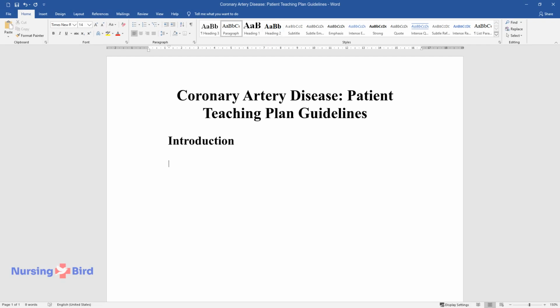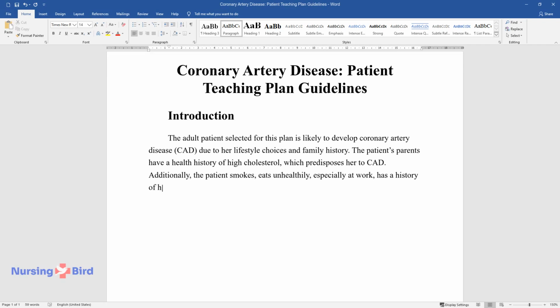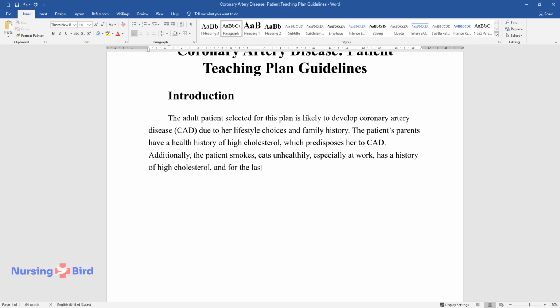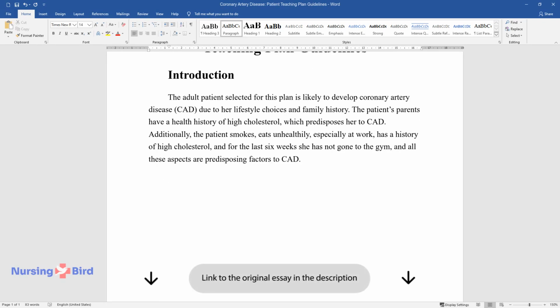Introduction. The adult patient selected for this plan is likely to develop coronary artery disease, CAD, due to her lifestyle choices and family history. The patient's parents have a health history of high cholesterol, which predisposes her to CAD. Additionally, the patient smokes, eats unhealthily, especially at work, has a history of high cholesterol, and for the last 6 weeks she has not gone to the gym, and all these aspects are predisposing factors to CAD.